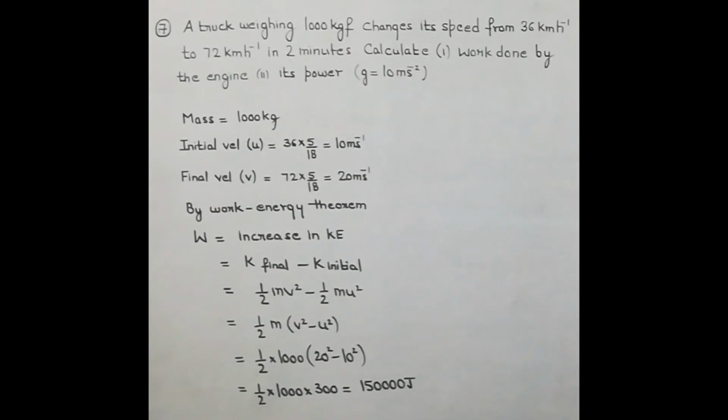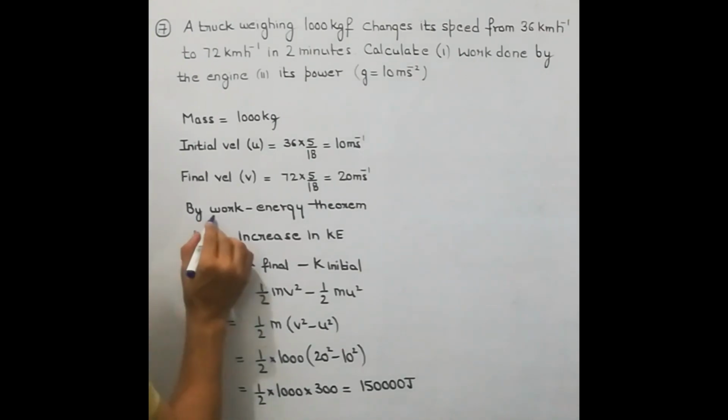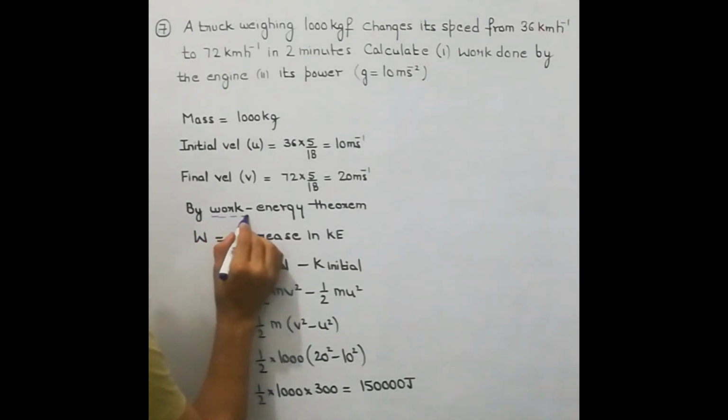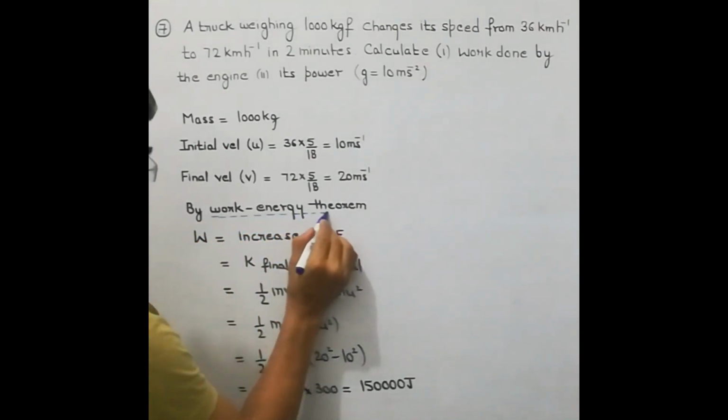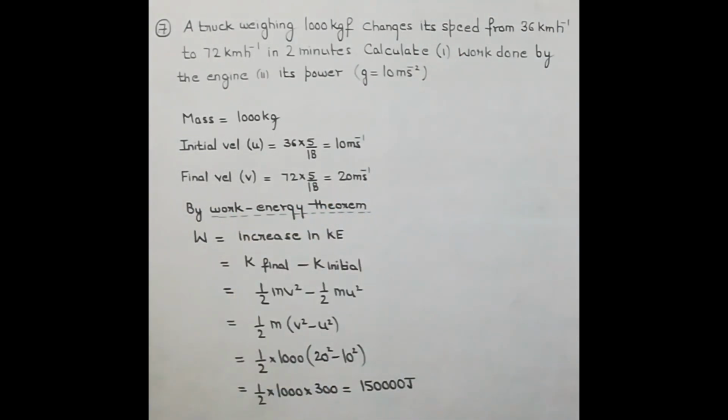So it is 1,50,000 joule. So this is the amount of work done. So here to calculate the work done, we have used work energy theorem. As we can see, velocity of the body is changing. So that means there is a change in kinetic energy. So we calculated the kinetic energy and that will be equal to the work done.